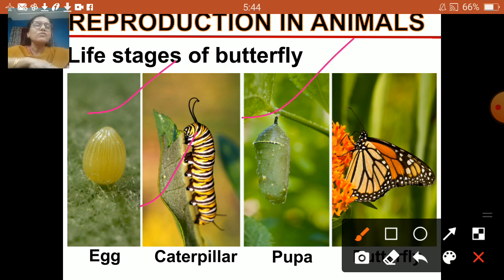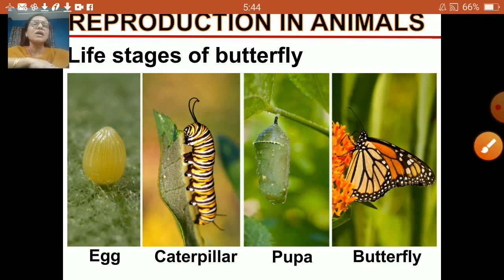Out of the pupa an adult butterfly comes out, right children? These are the different life stages of a butterfly. This is how an adult butterfly is formed.